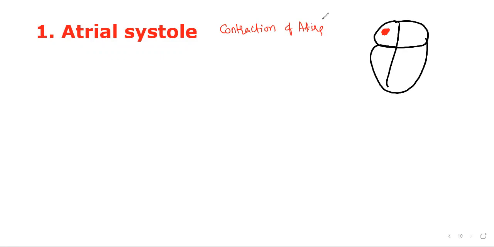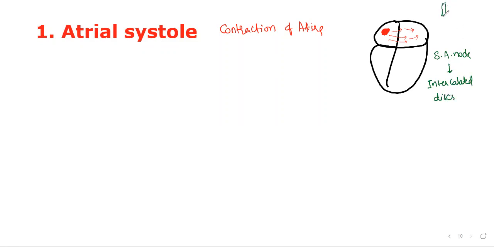Whatever electrical impulse is created in the sinoatrial node is spread all over the atria with the help of intercalated discs, which the cardiac muscle fibers have in between them.